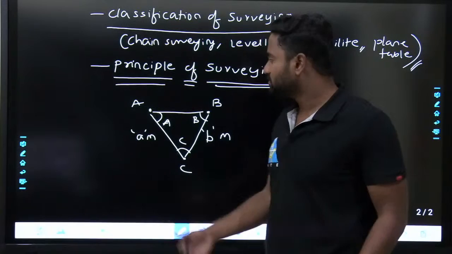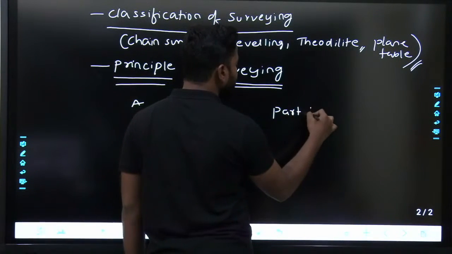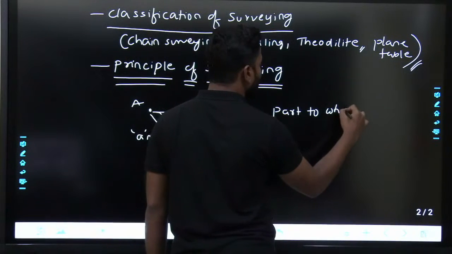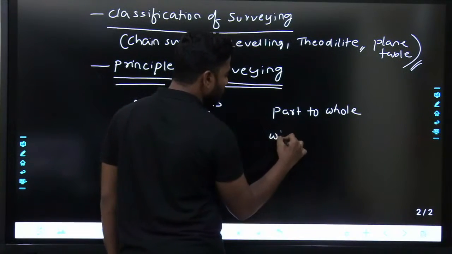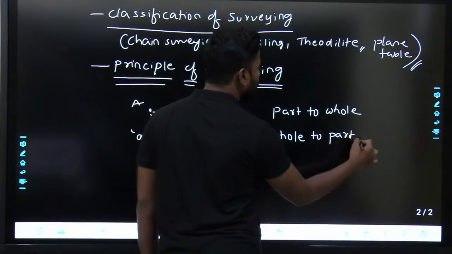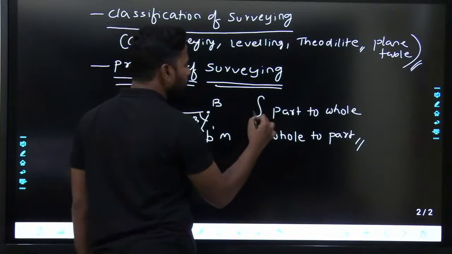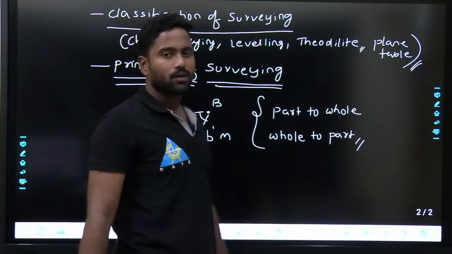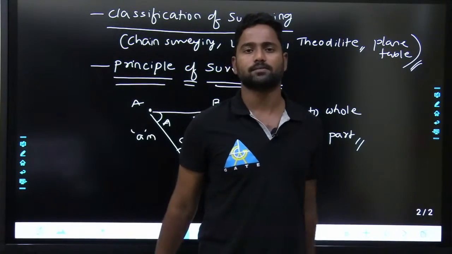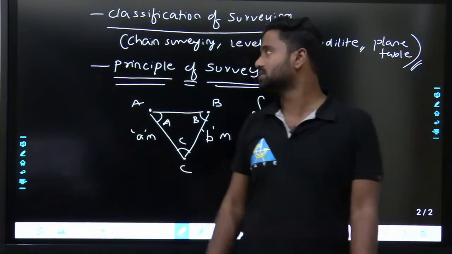Fine. This is one principle. The other principle is working from part to whole, or from whole to part. Which one is more useful will be discussed in the class. I am just giving an idea of what topics I am going to discuss.